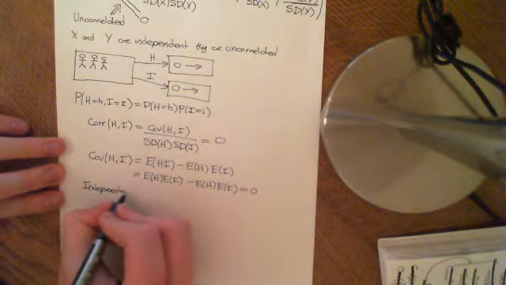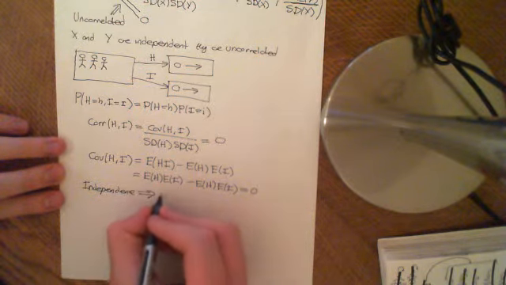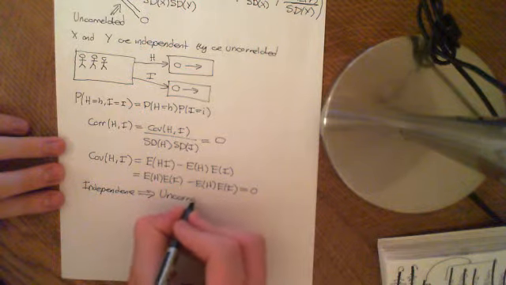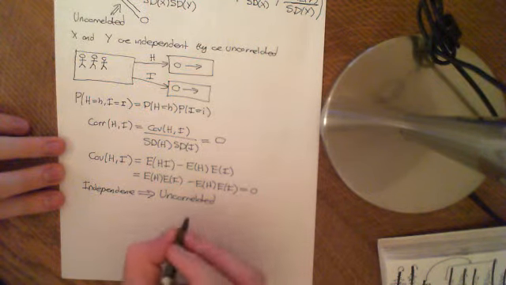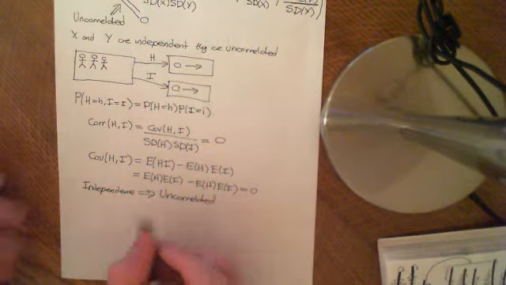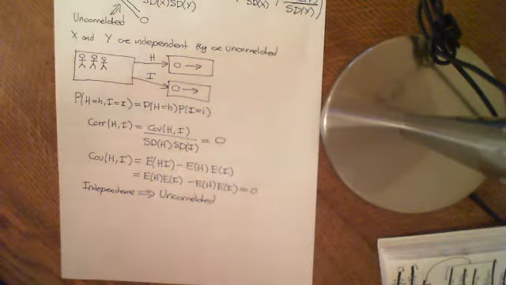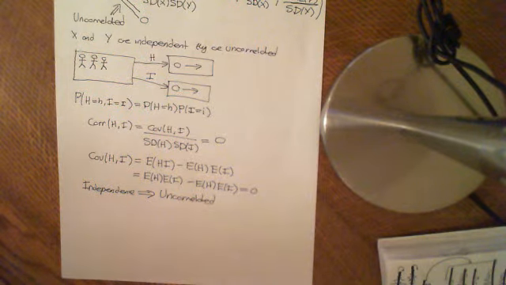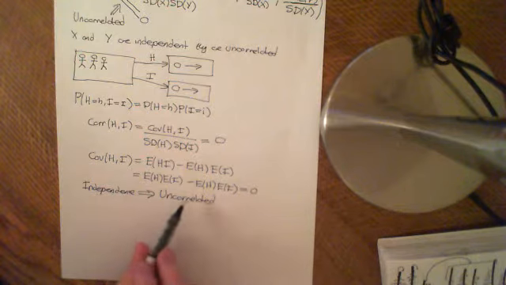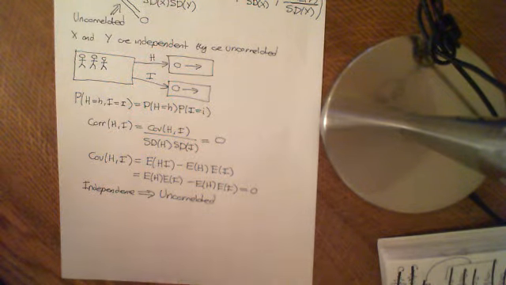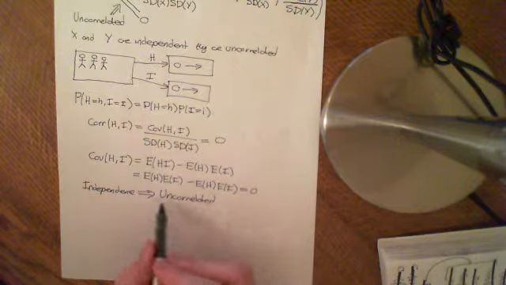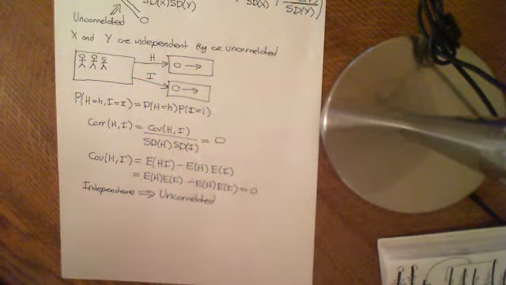Independence implies uncorrelated. Now, this is the point where people make mistakes. They begin to think that the other way round is true also. If you've got two random variables which are completely uncorrelated, surely that means they're independent. The answer is no, and remember that this is just a formula. It is just someone's attempt at making a measure of the intuitive notion of correlation. It's a good measure, but it is just a formula that spits out a number.